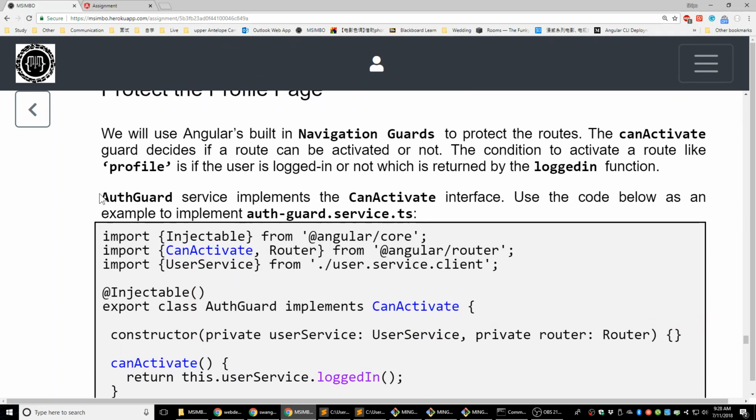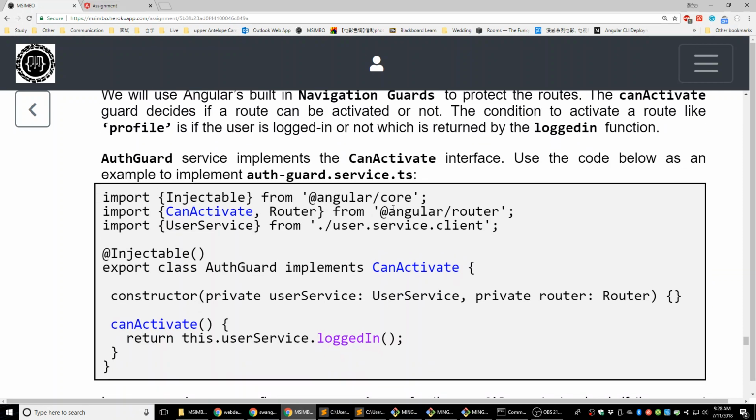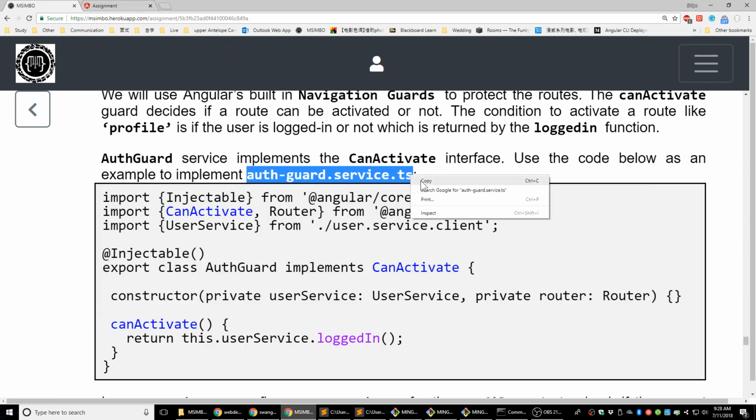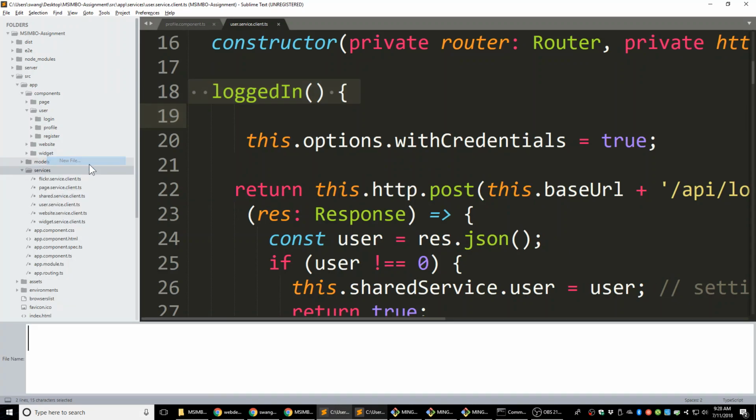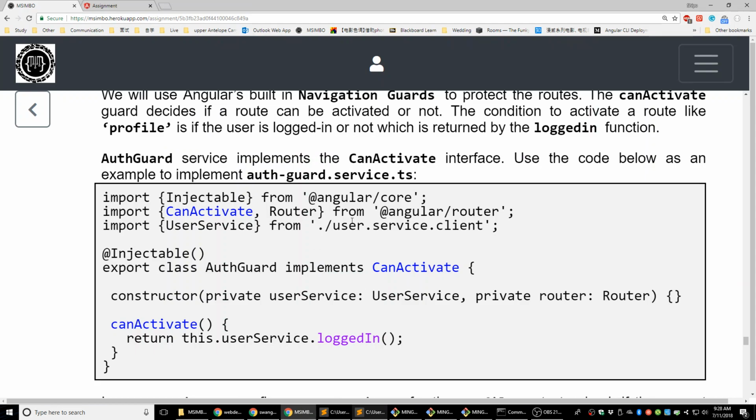So in order to do that, we need to create a new service. The service, we can call it AuthGuard service. So we can use the code below to create that service. Let's first create a file called authguard.service.ts. Let's copy this name. So in the service, we're going to create a new service, which is going to call this login function. In the service, new file. Let me try to copy this file name here.